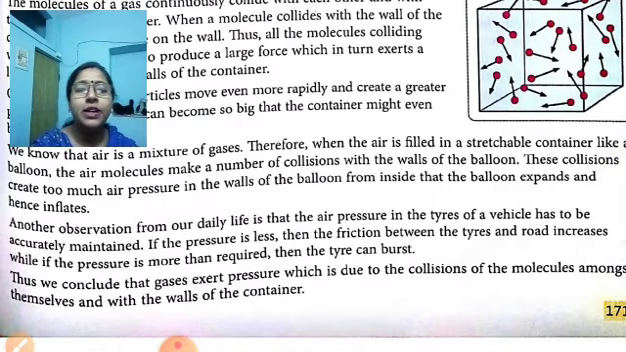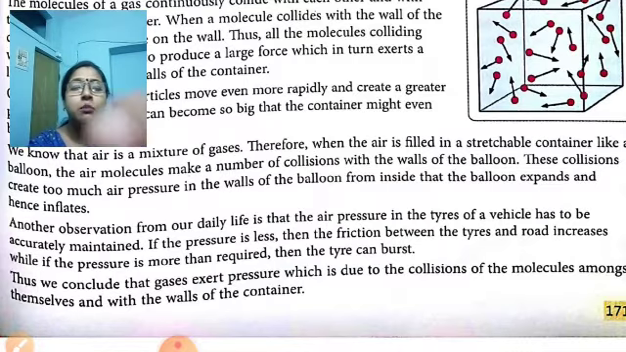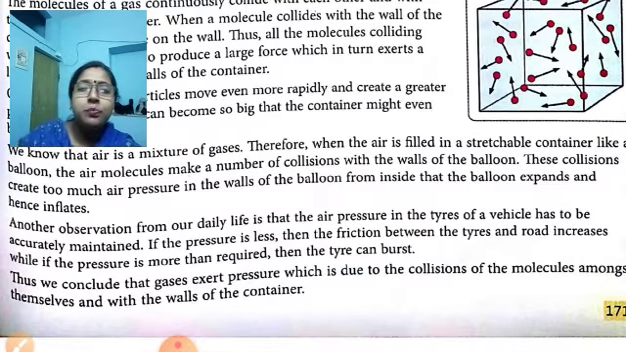Another observation from daily life is that air is used in the tires of vehicles. So the tire of the vehicle also needs to be maintained. If pressure is less in the tire, then the friction between the tire and the road increases, due to which the vehicle does not move easily. And even if the pressure is increased more than required, then the tire may get burst also. Why? Because so much pressure is created inside the tire that it will cause the bursting of the tire. So the tire gets inflated due to the air pressure of the gases.